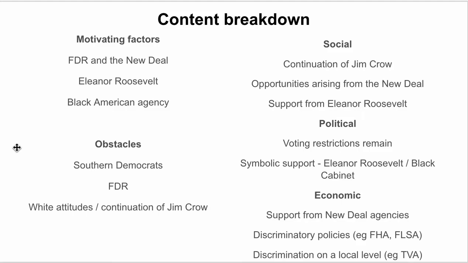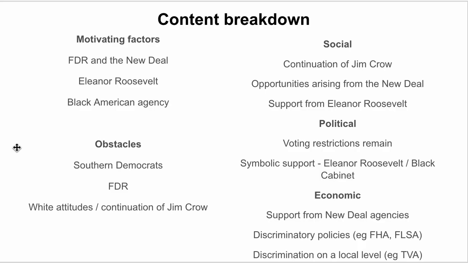Social, political, economic: we've got a continuation of Jim Crow, which is obviously a hindrance, but we've got opportunities from the New Deal in the alphabet agencies, and we've got symbolic support from Eleanor Roosevelt. Political, we've got voting restrictions remain. So in the South, Black Americans are largely disenfranchised, but we do have symbolic support from political leaders like Eleanor Roosevelt, some support from FDR as well. We've also got significant Black Americans getting involved in politics, like Mary McLeod Bethune in alphabet agencies and the Black Cabinet. In terms of economic rights, we've got lots of support from New Deal agencies.